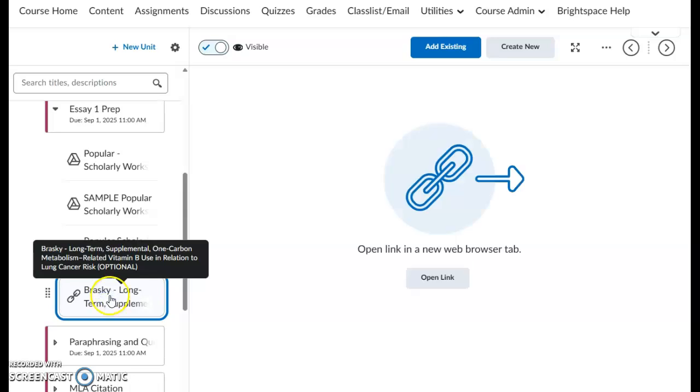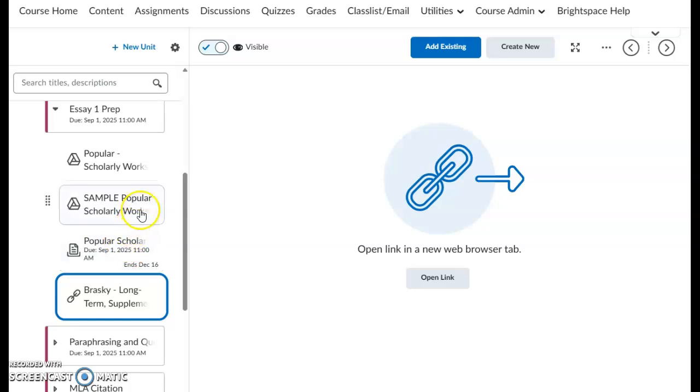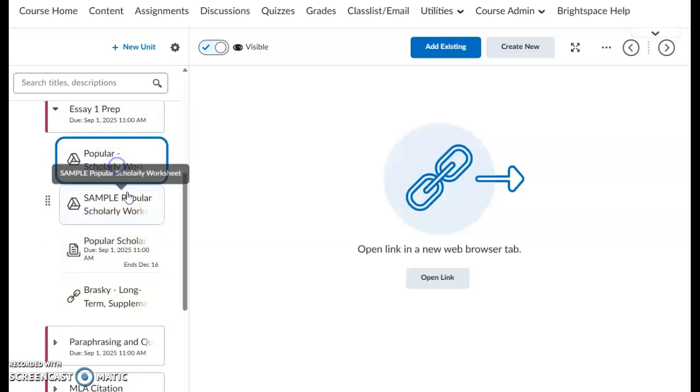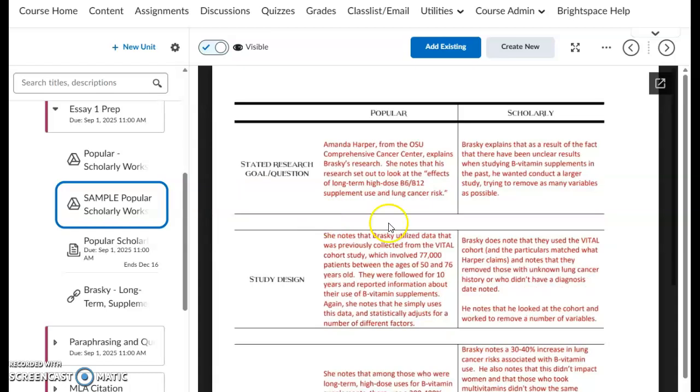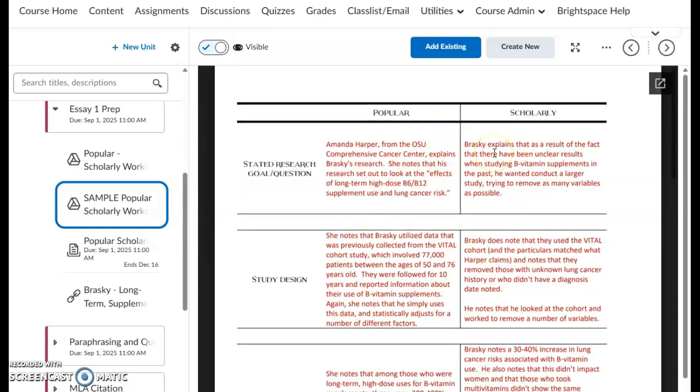This right here is just a link to the scholarly study, Ted Brasky's piece that we talked about last week. So the sample worksheet that we've got here, okay, is based upon Amanda Harper's piece from the Ohio State University Comprehensive Cancer Center. It's a popular news release, and then what Ted Brasky's actual study is. You don't need to read this, but if you want to know how we got from Brasky's study to what the scholarly study actually shows, you can see the relationship.